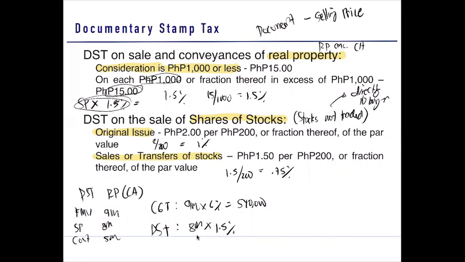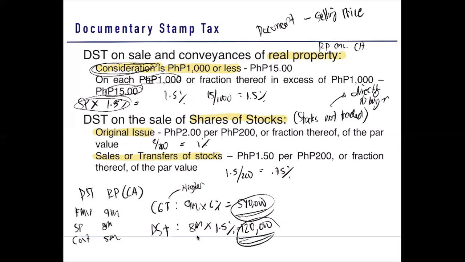So this is equal to 120,000. Okay? So that's for real property. Take note, DST is based on the consideration, not the higher between the fair market value or selling price, because the higher is only applicable to the CGT, not applicable to the DST.